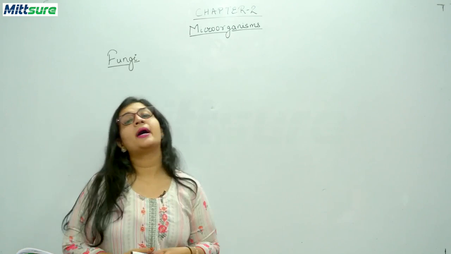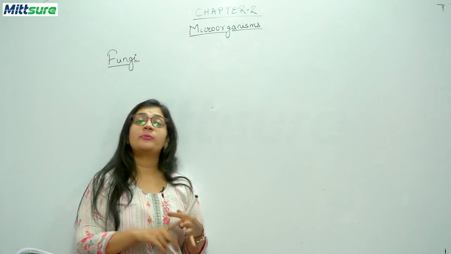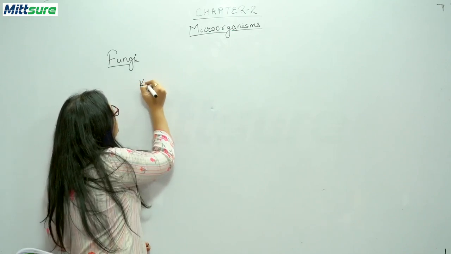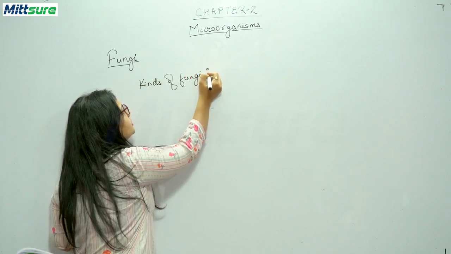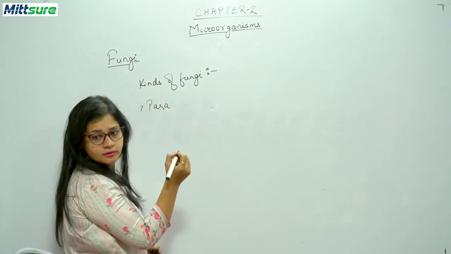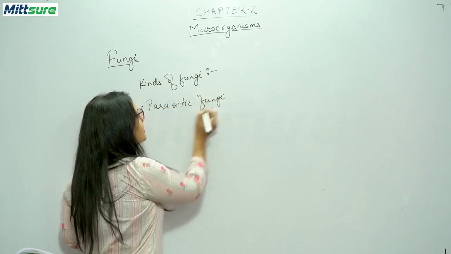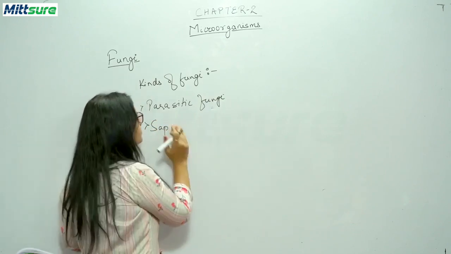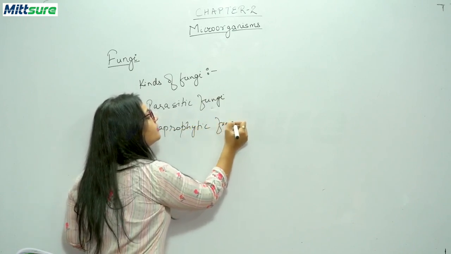Now students, as I have told you, fungi can be of two types: saprophytic and parasitic. So first we will discuss the kinds of fungi: parasitic fungi and saprophytic fungi.